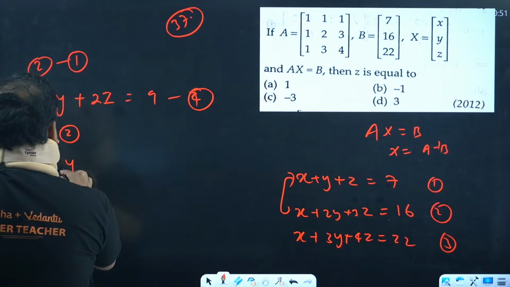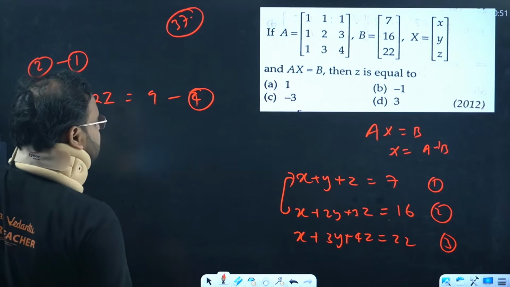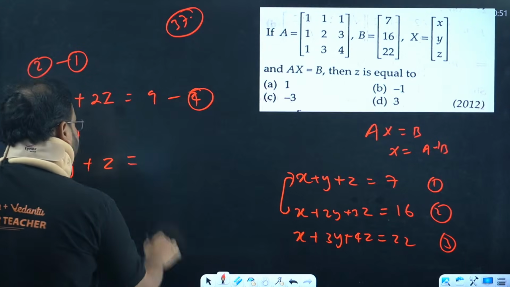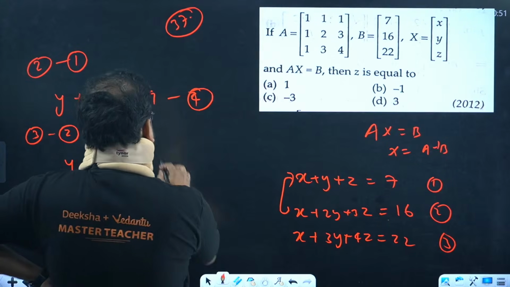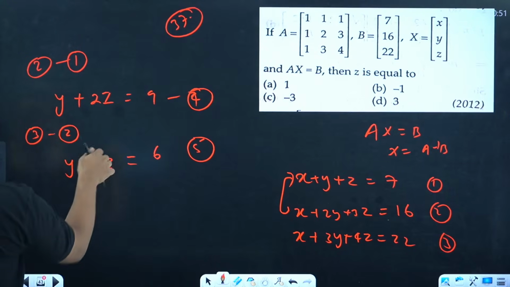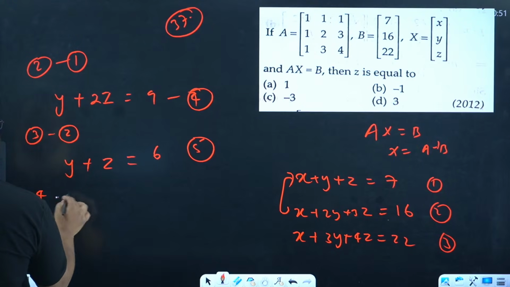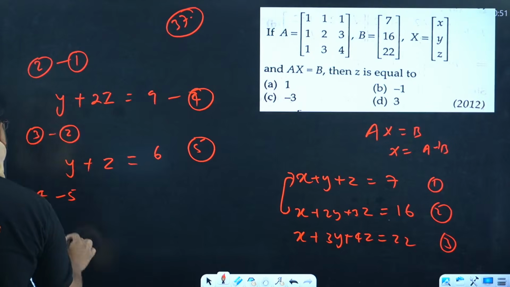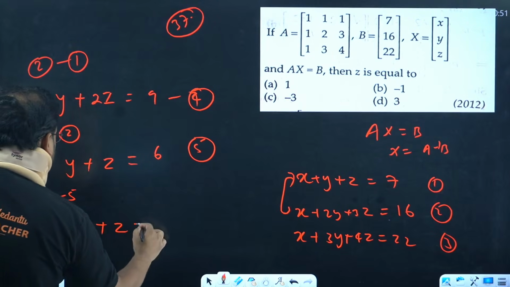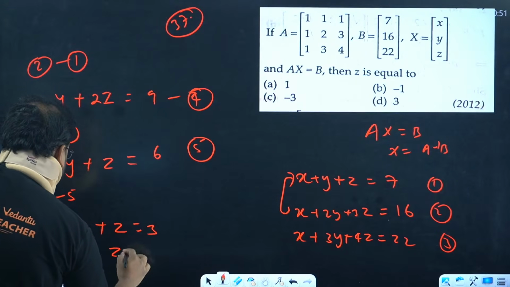We have 3y minus 2y as y, and 4z minus 3z is z. This value is coming as 6. Equation 5. Subtract 4 and 5. You get y and y cancel, so 0. 2z minus z is simply z, and 9 minus 6 is 3. My value of z is coming as 3.